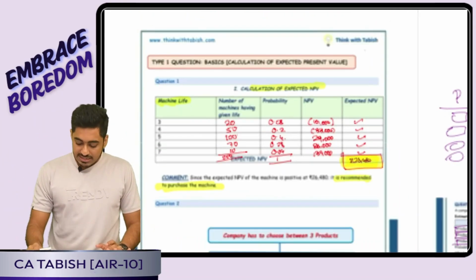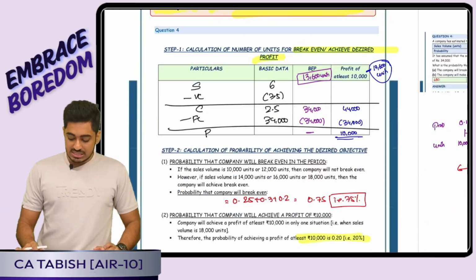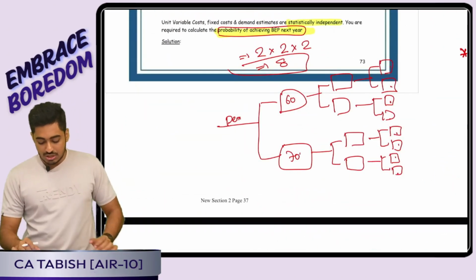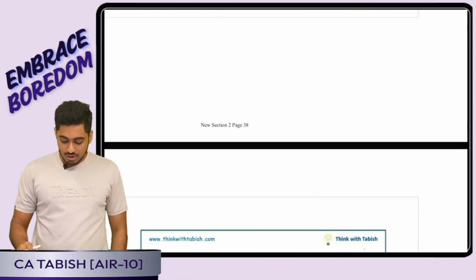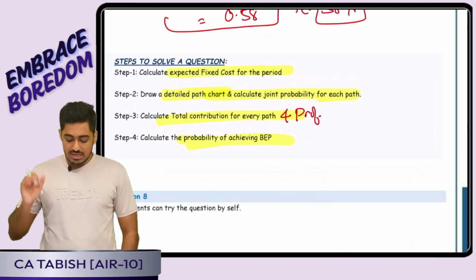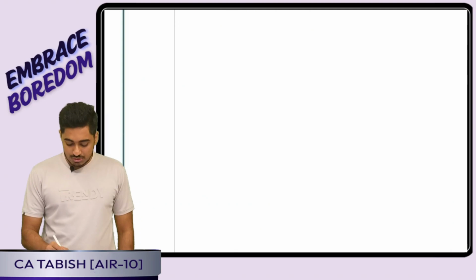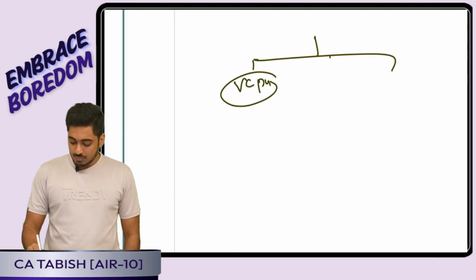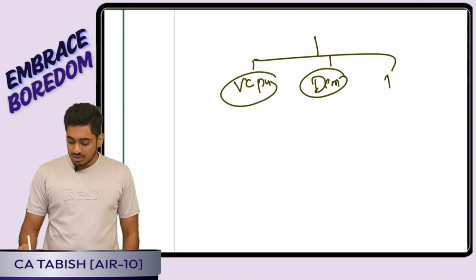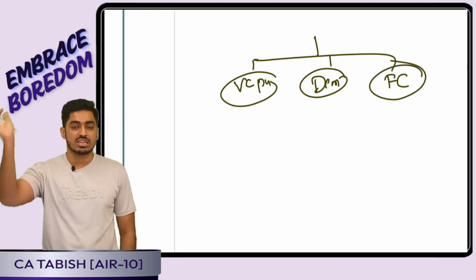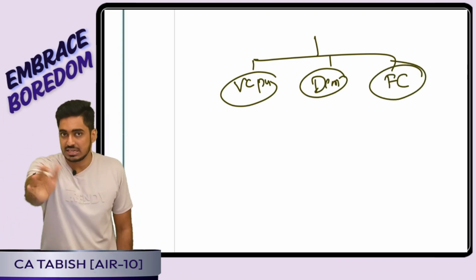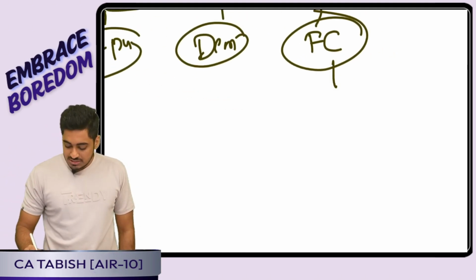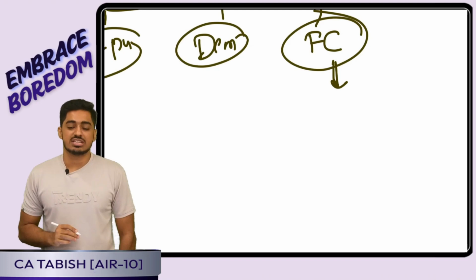Then the final thing we had discussed was the statistically independent distribution table. There we understood the concept of a path: what all things can happen, and based on that how we create a path. In the question, altogether 3 factors will be there: variable cost per unit, demand, and fixed cost. The question will tell all 3 are statistically independent, that means anything can happen. But the institute, while solving the question, will not assume fixed cost to be statistically independent.